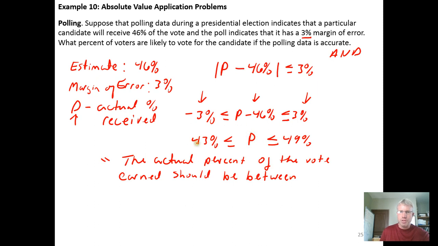The percent earned is between two bounding numbers, should be between 43% and 49%, and because of the equal to sign, again, we're going to say comma inclusive. So we're including those boundary numbers of 43 and 49 as possibilities.